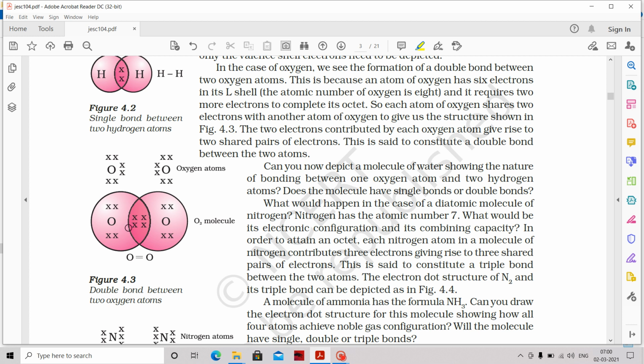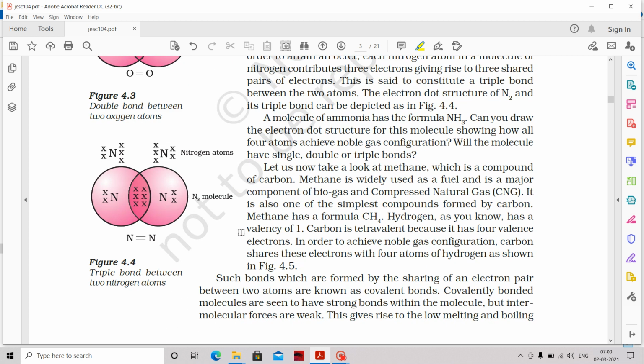So what is happening? 2 electrons of this oxygen and 2 electrons of the other oxygen are now shared between the two oxygens. Now take this circle, which corresponds to this oxygen: it has 8 electrons in it. And this circle corresponds to the other oxygen, and it also has 8 electrons. So how many bonds does it form? 4 electrons are shared, so 2 bonds are forming. It is called a double bond. That is the way the O2 molecule is formed.